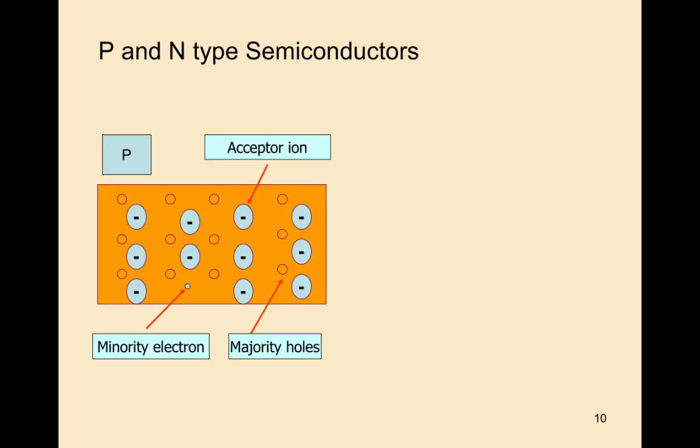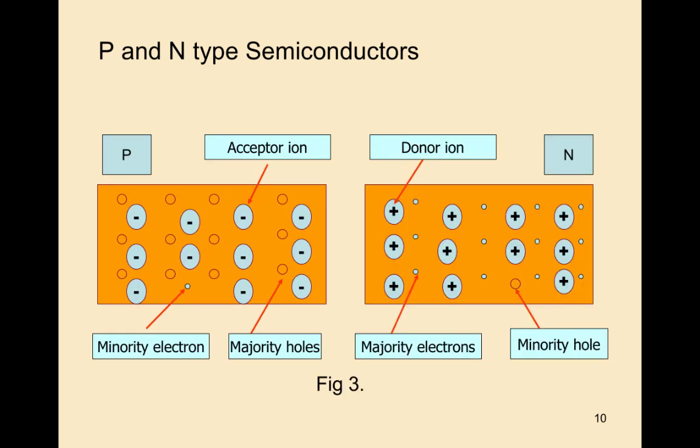Observe this diagram. In a p-type semiconductor, the majority charge carriers are the holes and the minority carriers are the electrons. The ions present in a p-type semiconductor are called acceptor ions. Whereas in an n-type semiconductor, the majority carriers are electrons and the minority charge carriers are holes.